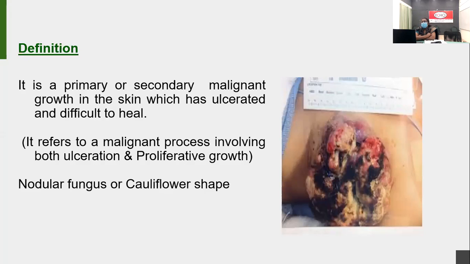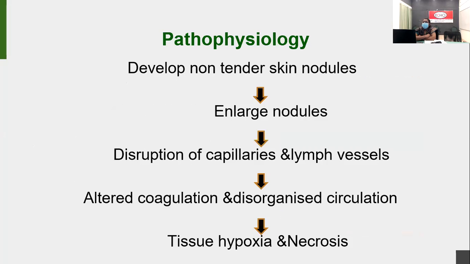So move on to the fungating wound. It is a primary or secondary malignant growth in the skin which is ulcerated and difficult to heal. So once the cancer wound appears, it's difficult to heal. So this is the major difference between the pressure ulcer and the cancer wound. It looks like malignant ulceration and proliferative growth take place at the same time, and it looks like a nodular fungus or a cauliflower in shape. Okay.